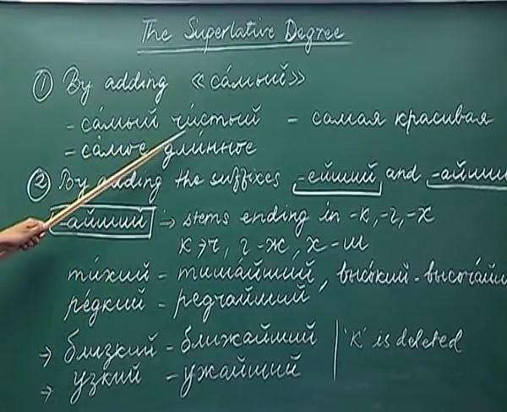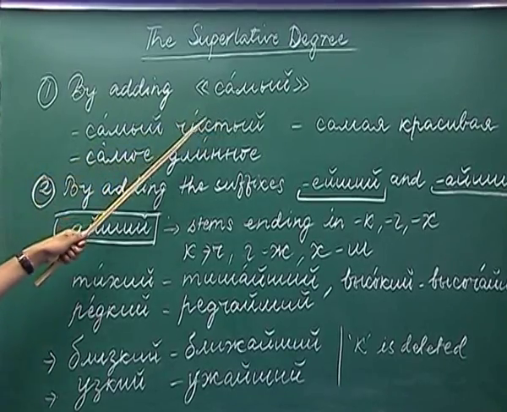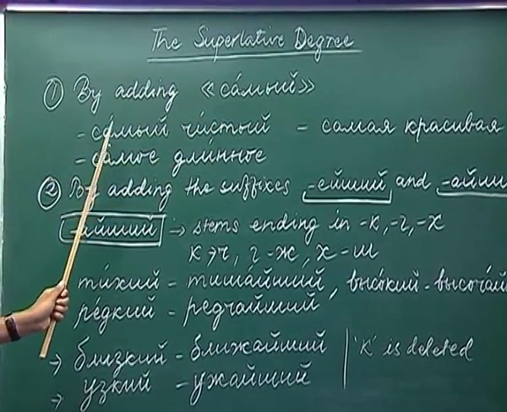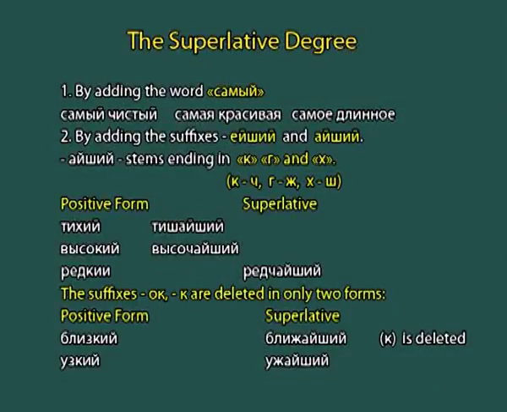So, depending on the gender and the number of the adjective, we will use the appropriate form of the word sami to get its superlative degree. This was one of the ways we can form the superlative degree from an adjective.